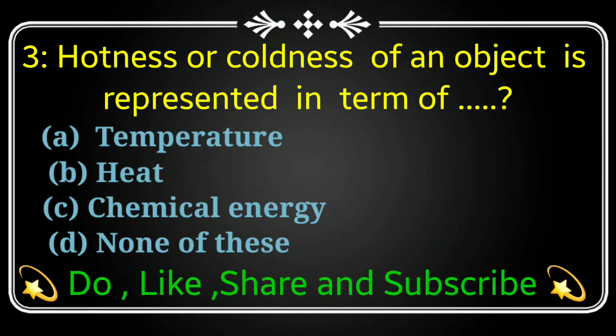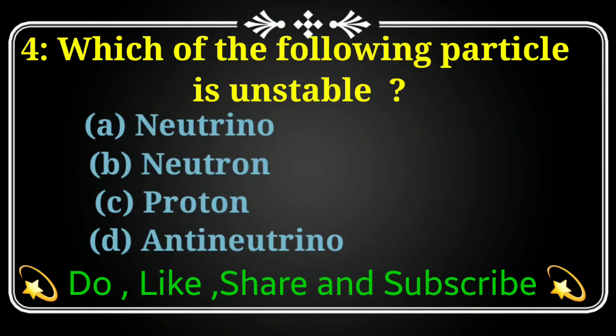Next MCQ is, hotness or coldness of an object is represented in terms of option A temperature, option B heat, option C is chemical energy and option D is none of these. The correct answer is option A temperature. Hotness or coldness depends upon temperature.